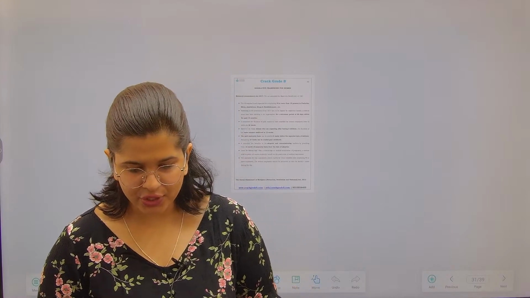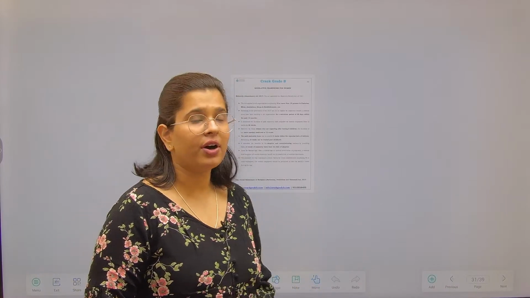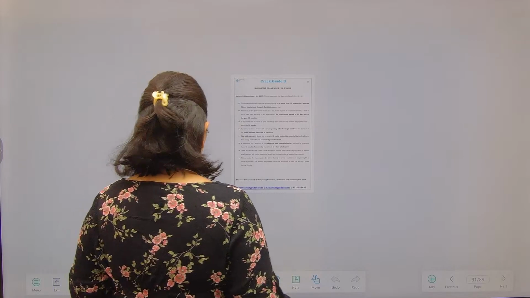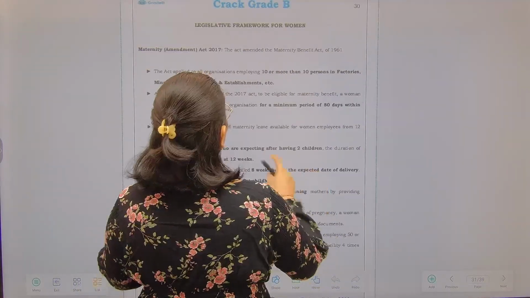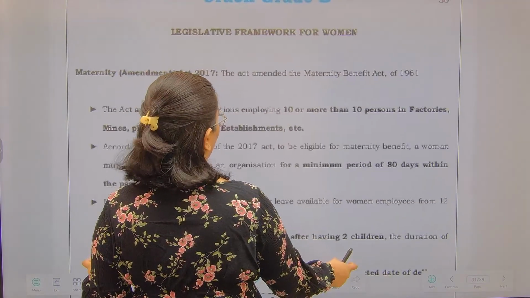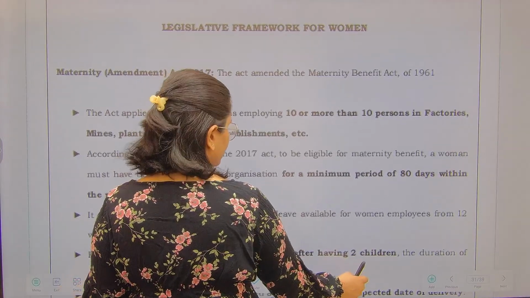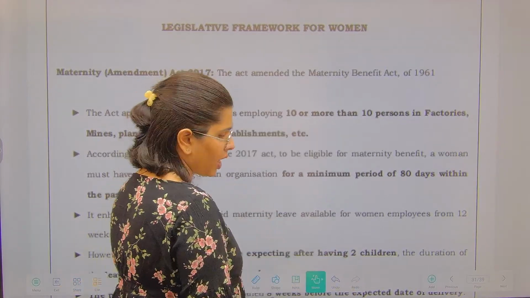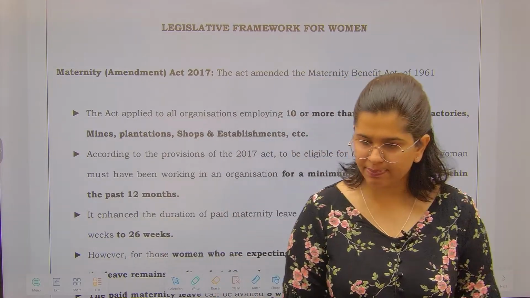Not just for your exam perspective; it can be watched by anyone, and it tells you what the normal rules and regulations are in society that protect the rights of a woman. We are not going to see the whole act, obviously, just the provisions important from our exam perspective.